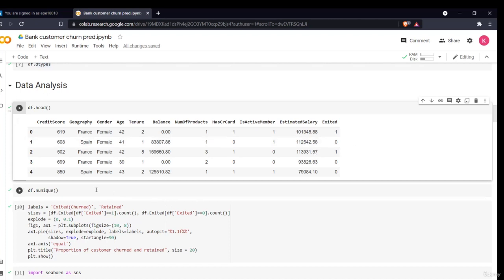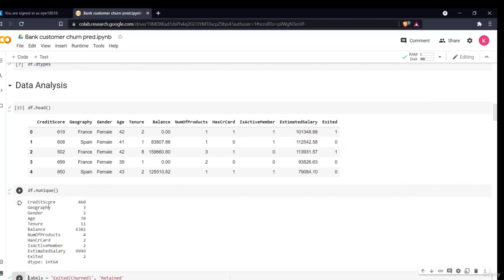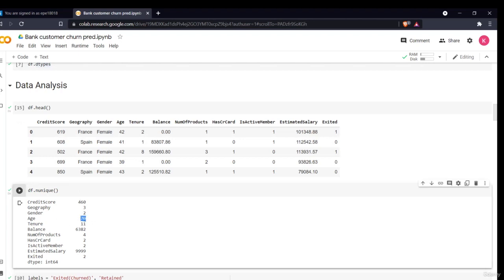So now let's see what are the different values for each of these attributes. As you can see, credit score has around 460 different values. Geography means there are 3 different regions; we'll see what these are. Gender, the male and female, obviously. Age has 70 different values, so there are 70 different ages. Tenure has 11 values.